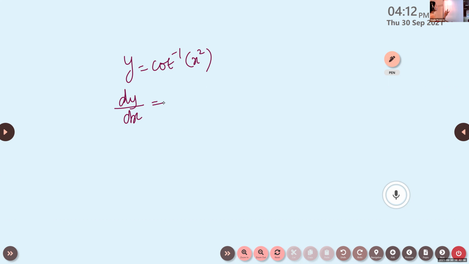How many functions are here? 2. So cot inverse is there and x square is there. So first you write the formula for cot inverse of x. What is the derivative of cot inverse of x? Negative 1 by 1 plus x square.